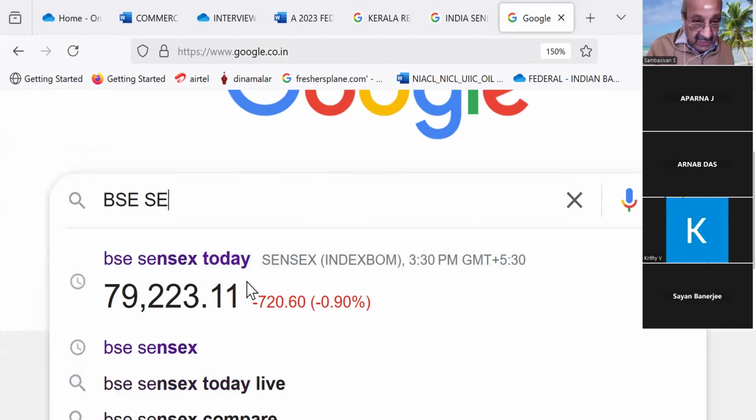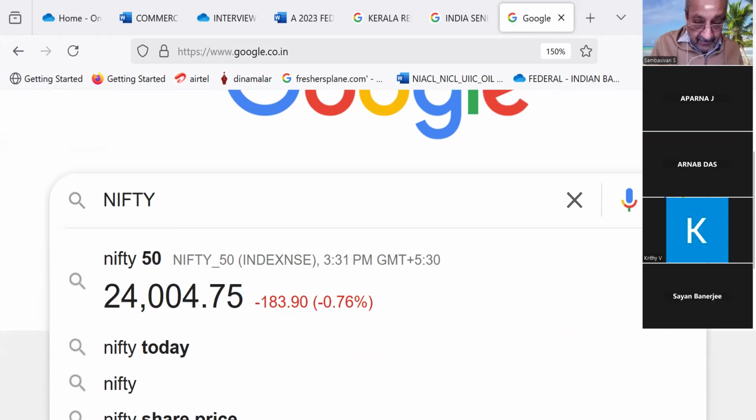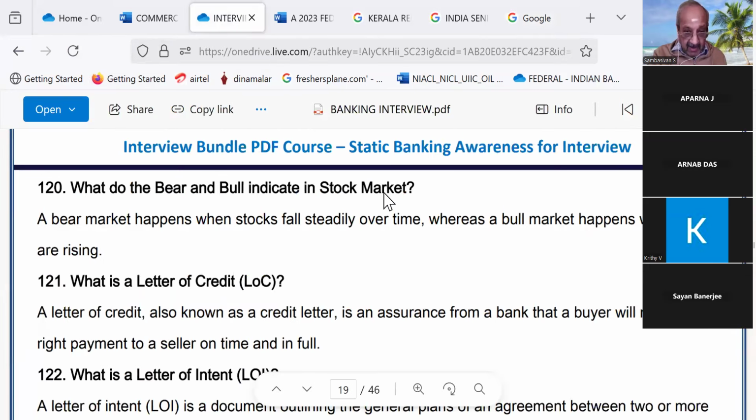Yeah. And then next one is Nifty. Nifty, it has come down by 200 points to 24,004. Like this, you must get to see that before going for the interview, or while you are traveling in the auto rickshaw or bus. You must do that. Okay, good. Now we are here.